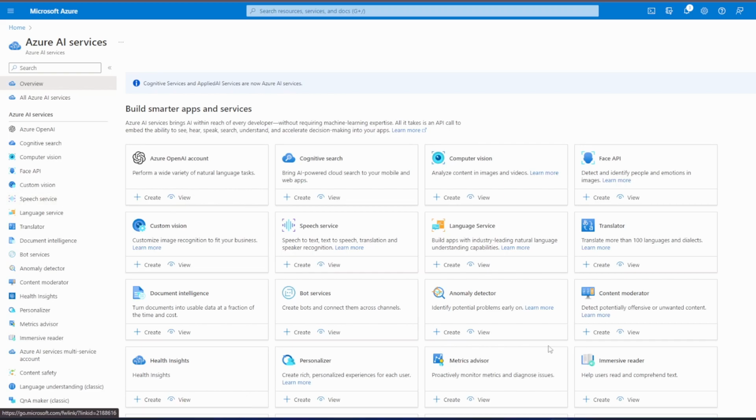Speech service has a variety of services within the speech service itself, like speech to text, text to speech, translations, and speaker recognition as well. The language service also offers a variety of services like entity recognition, sentiment analysis, conversational language understanding, text summarization, text analysis for the health industry, and it also supports question answering.